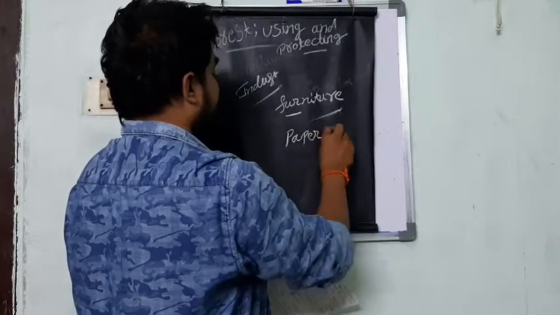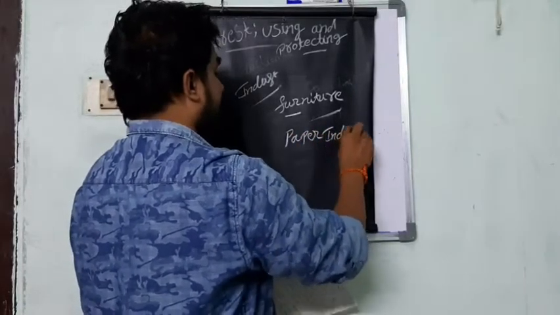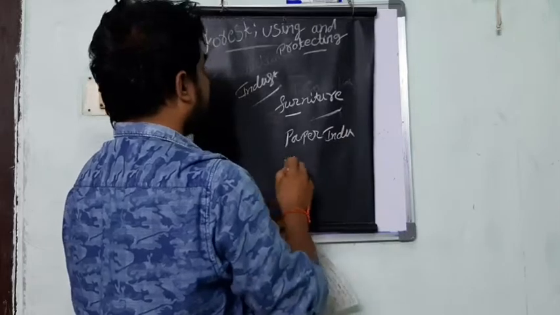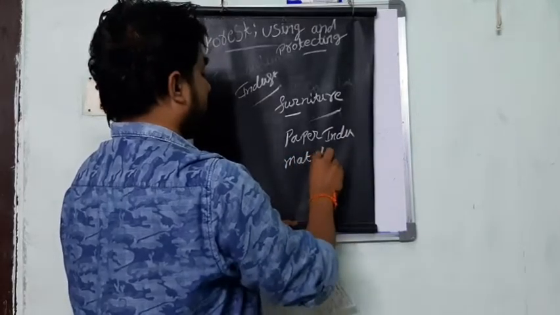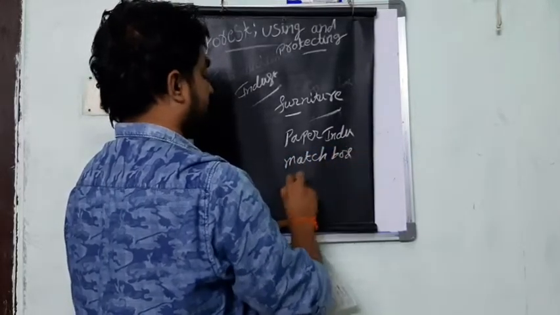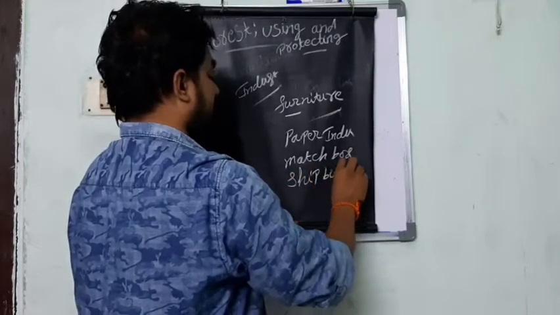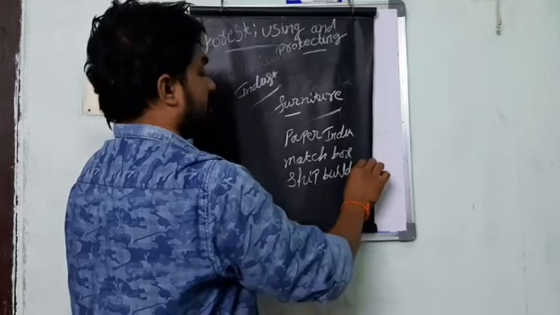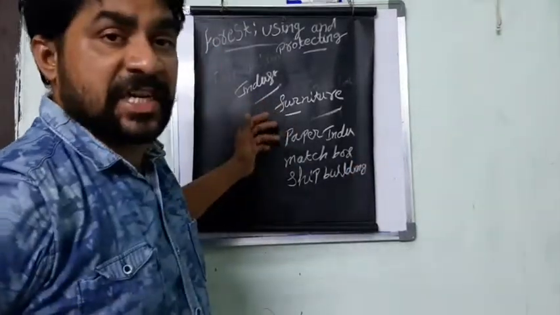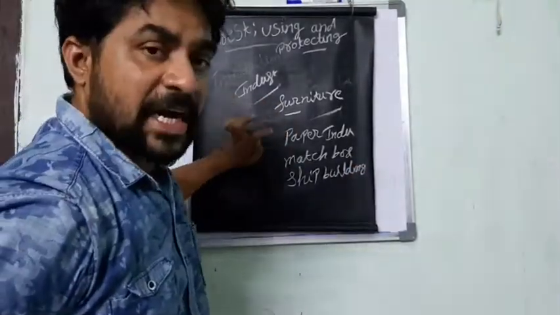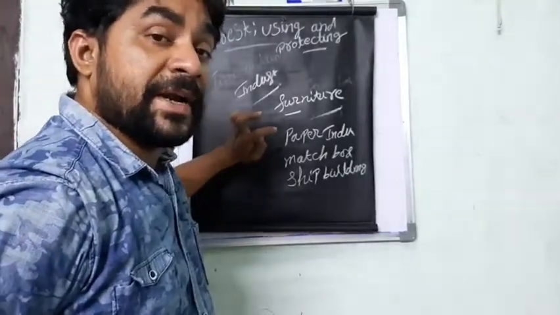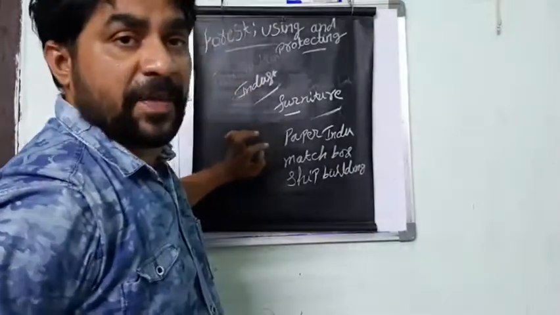Paper industry is also dependent on this, and also matchbox industries and shipbuilding industries. So industrial development is possible through the availability of forest products.